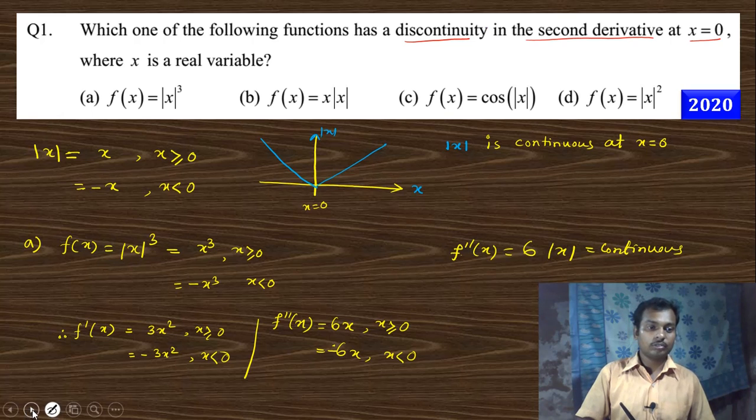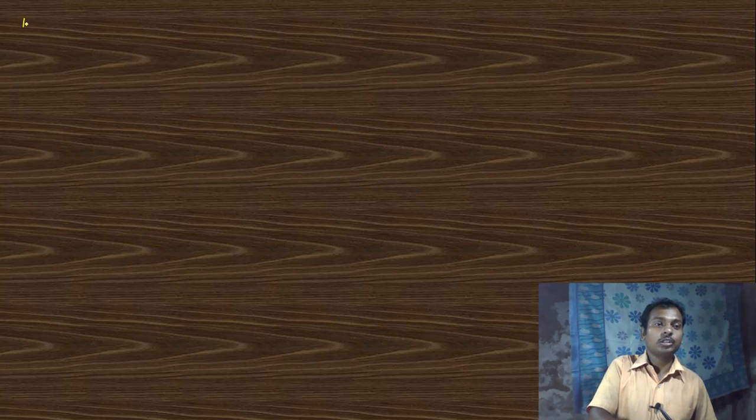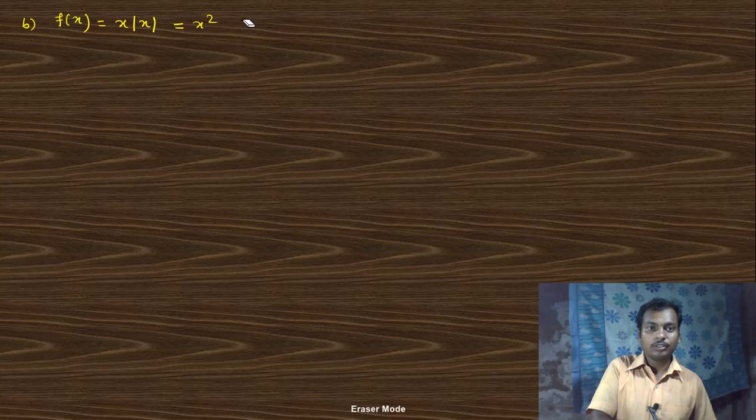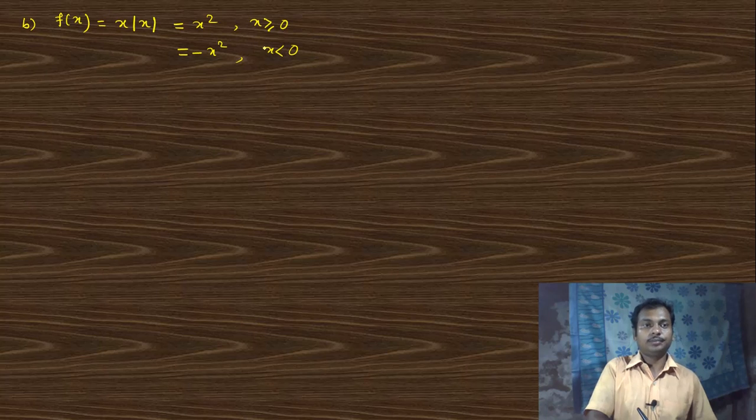Next we check option B. What is B? B is f of x equals x mod x. So in option B, f of x is x mod x. This is nothing but x squared for x greater than or equal to 0, and if we put mod x as minus x, then this is minus x squared for x less than 0.